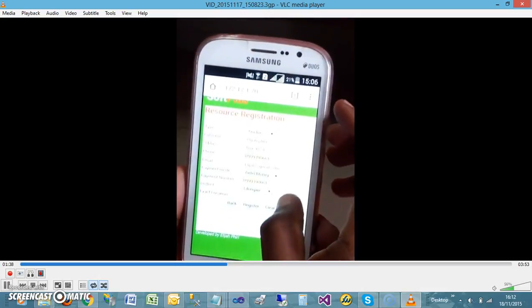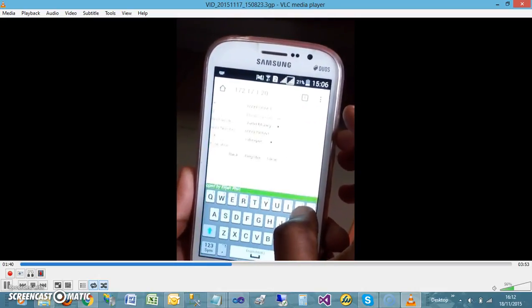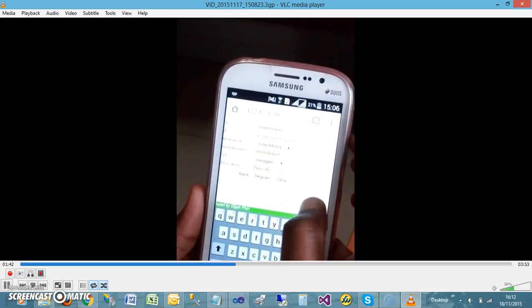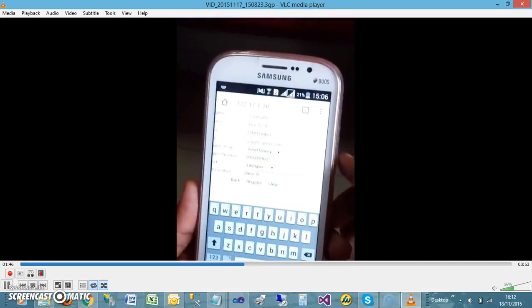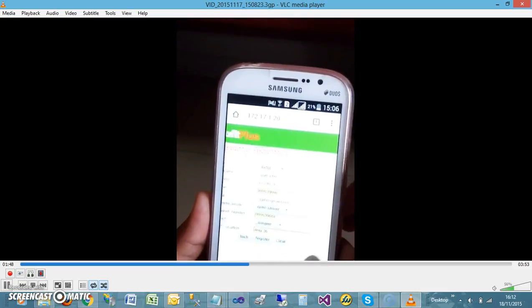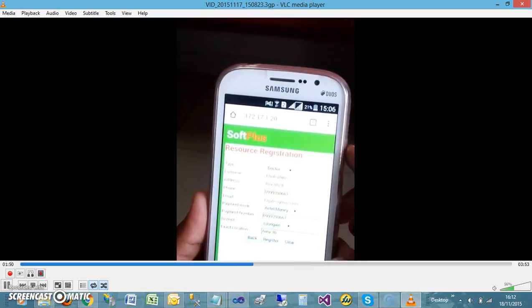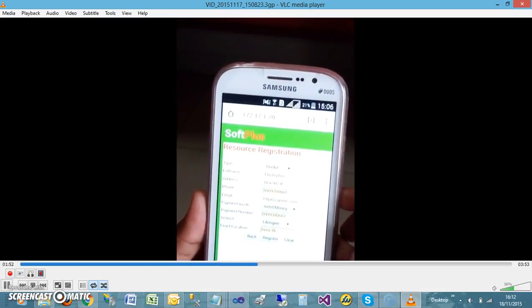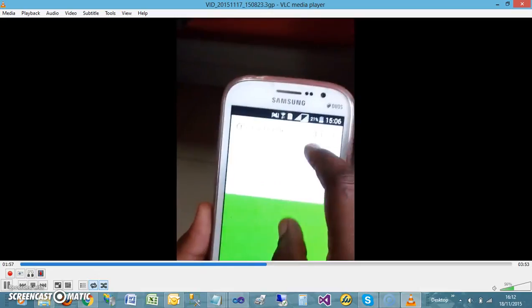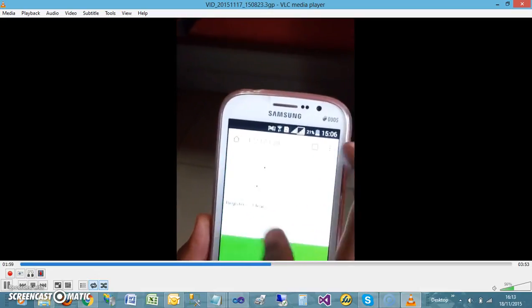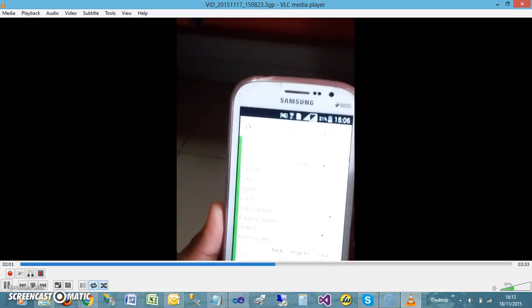And the exact location. He writes Area 36. Okay. And he clicks on register. Okay, let's click on register. Let's see the message where it's saying registered successfully.